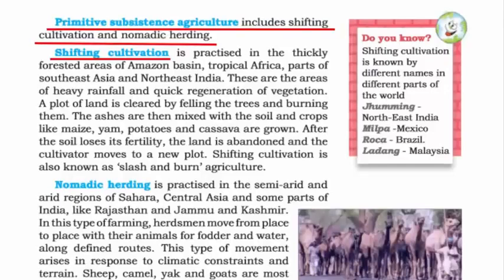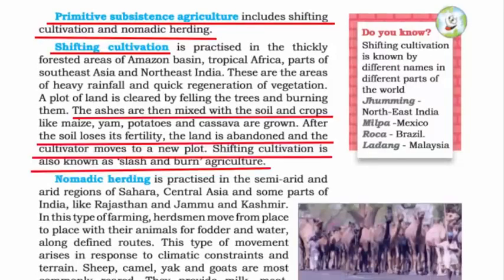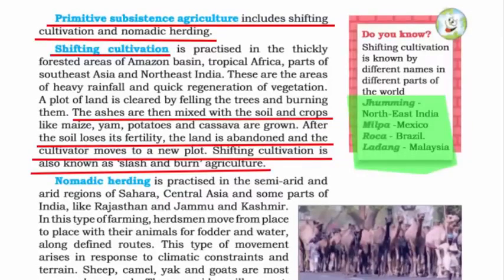The meaning of shifting cultivation, by the name you can figure out, is that you shift your cultivation from land to land. Here you take the ashes of burned trees and mix them with the soil and grow crops, and after the soil loses its fertility, you move to a new land for cultivation. This is called shifting cultivation, and it is also known as slash and burn agriculture. Though this is a highly inappropriate way of cultivation, the land is abundant, so it is abandoned as soon as it loses its fertility. This type of cultivation is given different names in different parts of the world. In northeastern India we call it jhuming, in Mexico it's called milpa, in Brazil roca, and in Malaysia ladang.